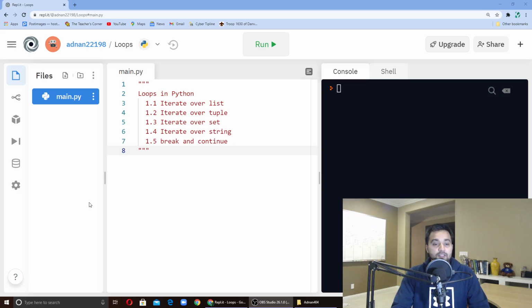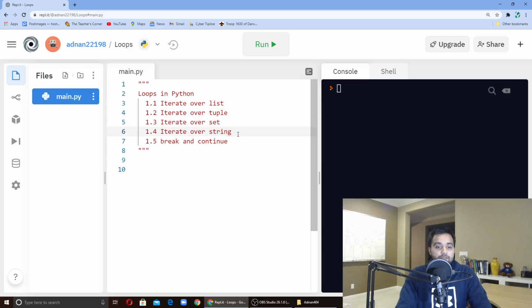Alright, let's get started. Loops in Python are an interesting topic. Typically when you see a loop, it's intuitive, and the same goes for loops in Python, but the syntax is a lot different. First thing is that in Python, you can loop over iterables. And what are iterables? Well, they're mainly these four: list, tuple, set, and string.